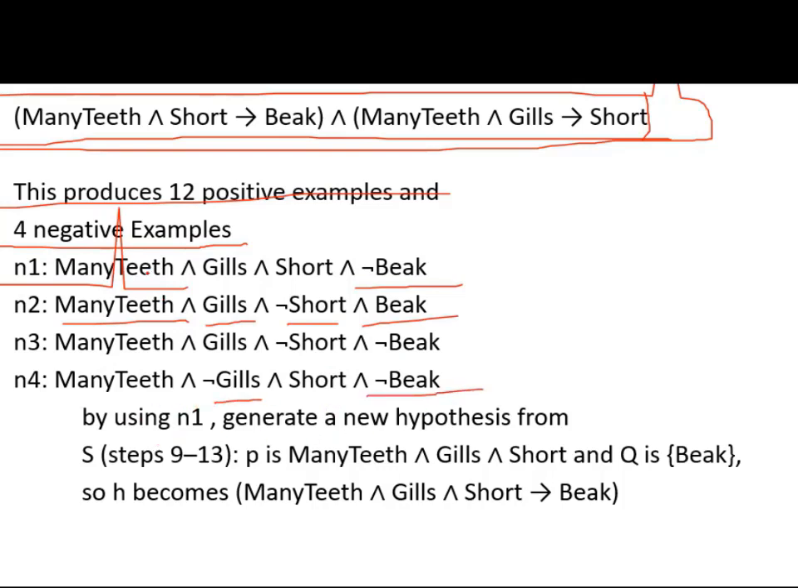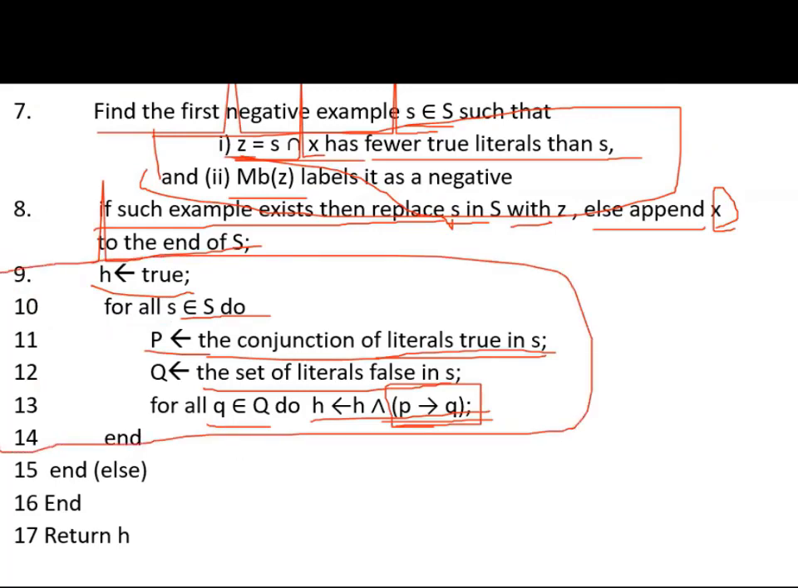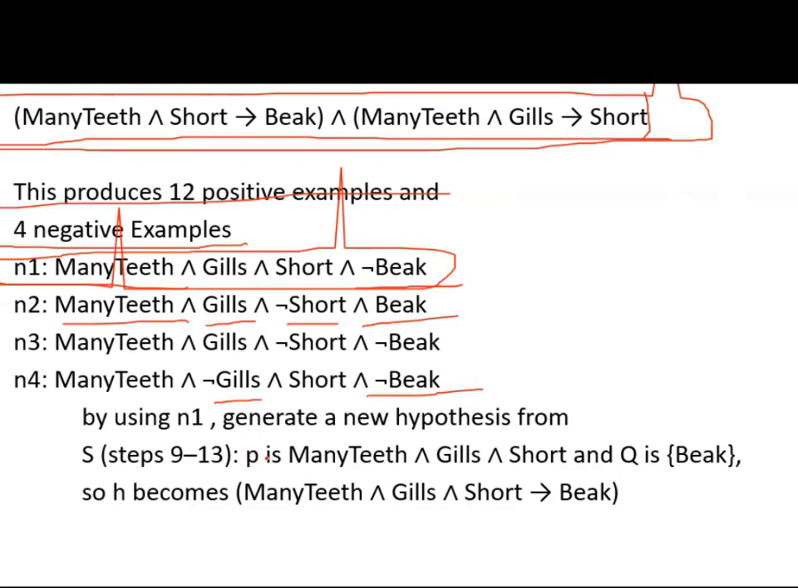Now, by using N1, my dear friends, generate a new hypothesis from S. Steps 9 to 13. See, this becomes many teeth and gills and short implies bake. By using N1, we can get this.